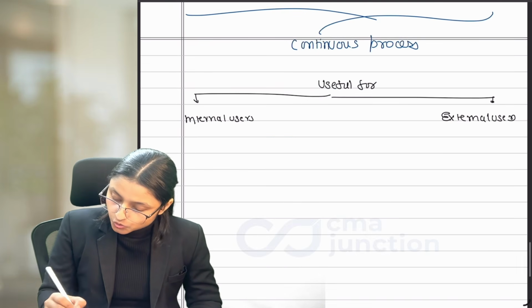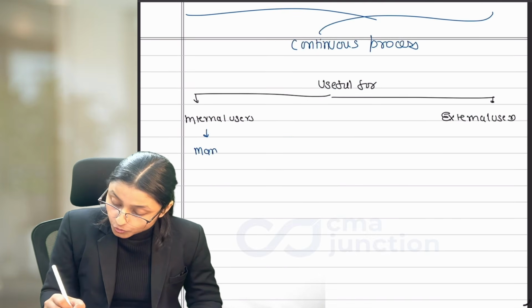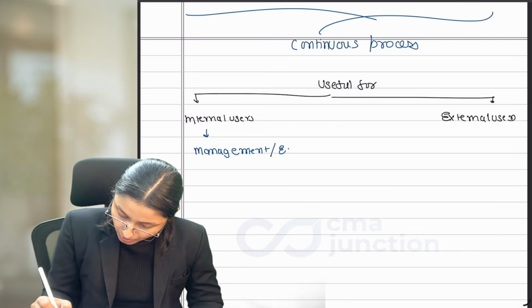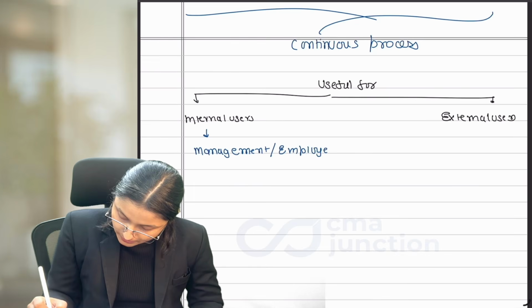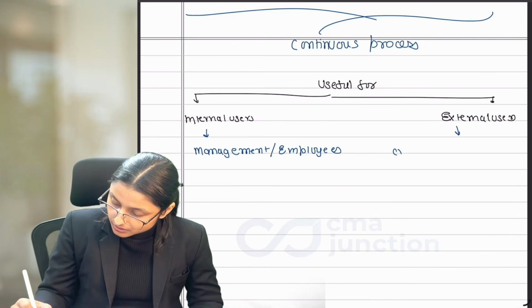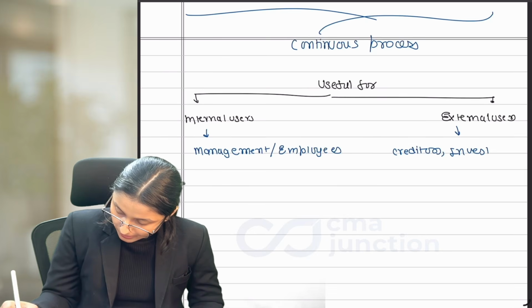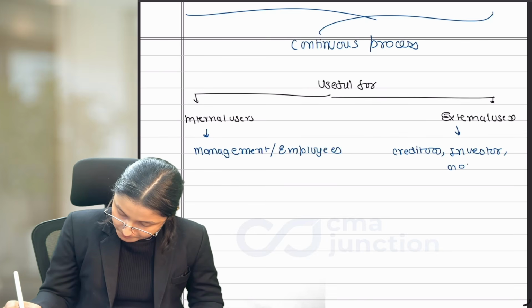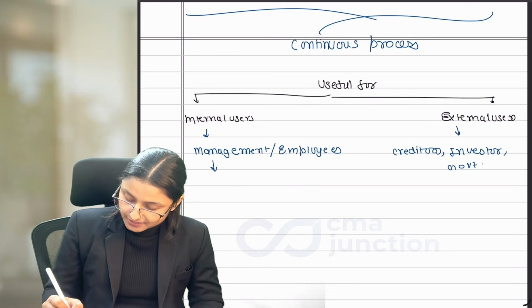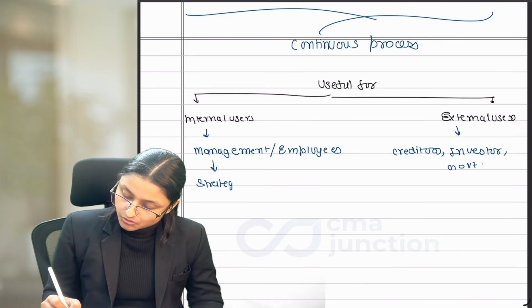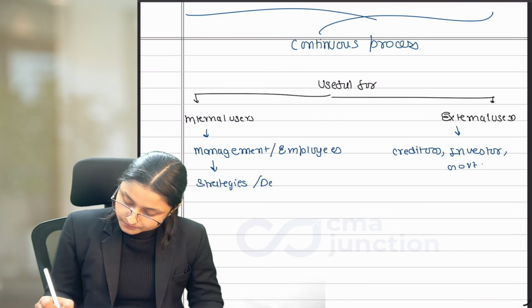Internal users meaning whom we are talking about? We are talking about management and employees. And external users are creditors, investors, and government. Now, why will they use SCM information? For strategies or decision making.